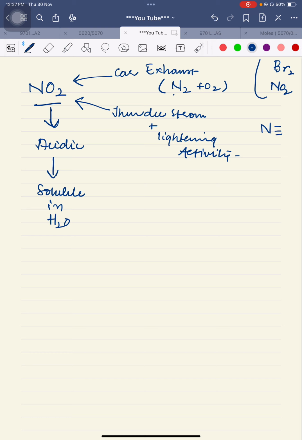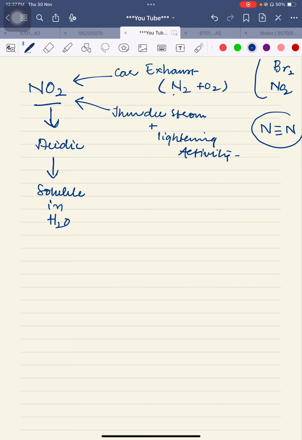I have taught you in the topic of covalent bonding how to make a nitrogen molecule. In the nitrogen molecule, there is a triple covalent bond, and lots of heat energy is required to break that bond. That's why nitrogen and oxygen combine due to the high temperature of the car exhaust, and finally make NO2 gas. This is one way for the production of NO2 gas.